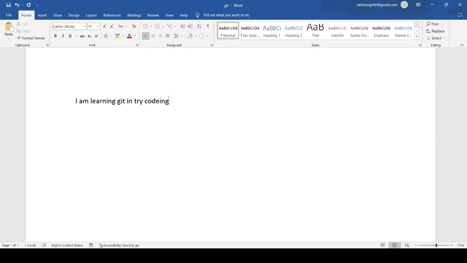Okay, let's say this, and you finally thought, no, no, no, I don't want this. I want to change it to something else. I'm going to change it to GitHub. And now you say, oh, but I want it back to be Git. What do you generally do? You do Control Z, so you revert back to whatever it was.